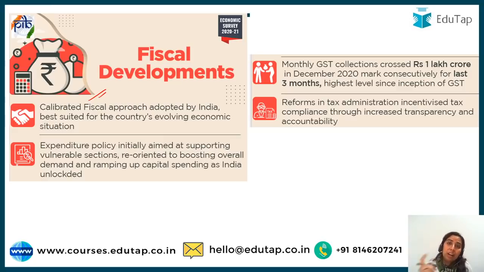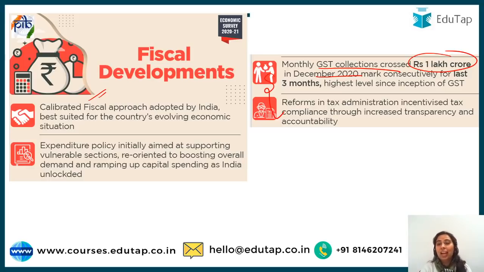Then GST and reforms in the tax administration were also mentioned in your economic survey. It has specifically been mentioned that monthly GST collection has crossed rupees 1 lakh crore in the month of December 2020. So this is highest since the inception of GST from 2017. So basically they are trying to tell that economy is on the right track. If people are paying, GST is being collected, that means we are doing well.